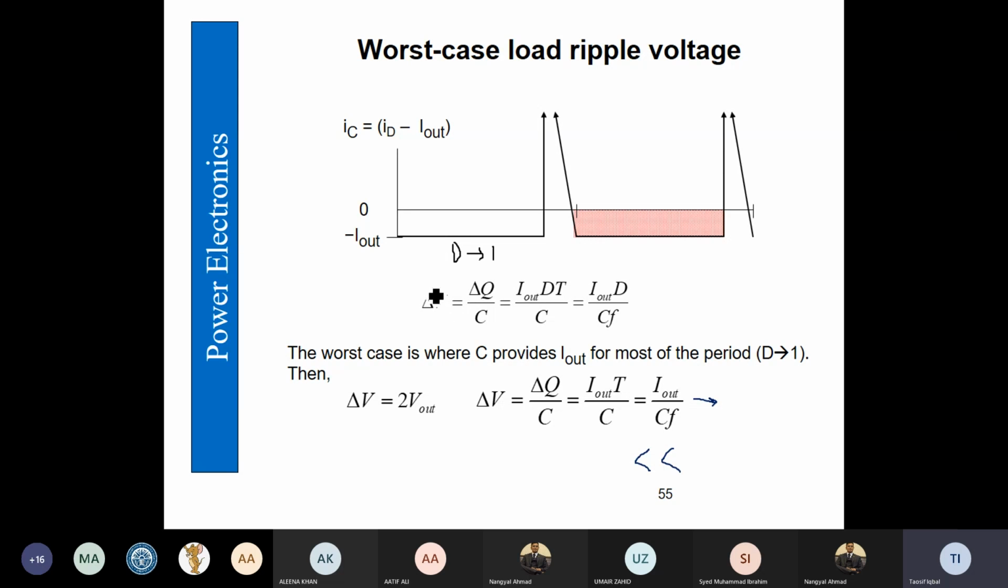And the worst case scenario for the capacitor is that the voltage ripple becomes twice the DC value, or the ripple factor is 200%.